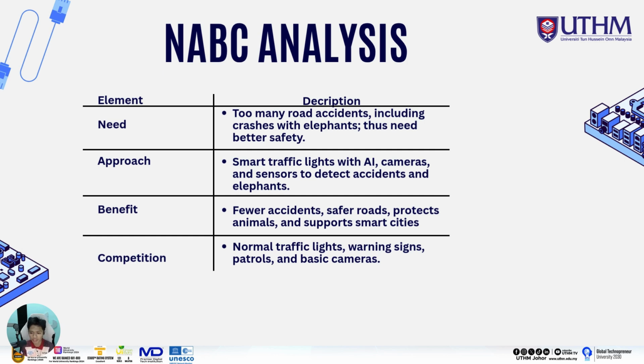Fewer accidents is the most important part, because we could lower the number of accidents that could happen. For the competition, we have normal traffic lights, warning signs, patrols, and basic cameras. So this is our competitor. We are competing against all the manual or normal traffic lights and warning signs for this project.